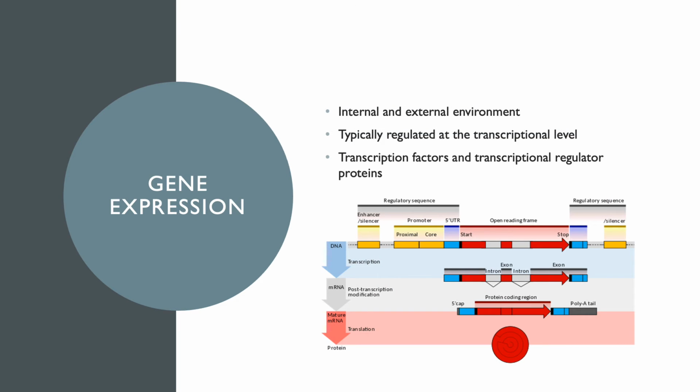This process allows certain genes to be expressed depending on the need for the individual. There are many factors that can affect gene expression that depend on the internal and external environment of the individual to determine what is needed to be expressed. Typically, in eukaryotes, gene expression is regulated at the transcriptional level. The initiation of transcription is regulated by transcription factors and transcriptional regulator proteins.